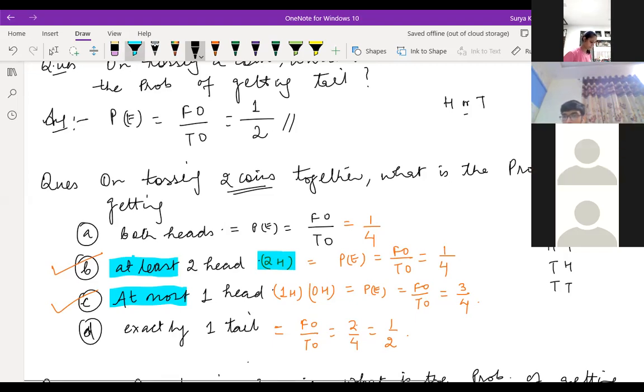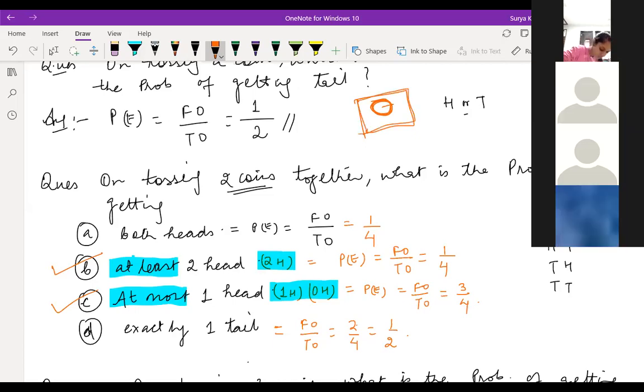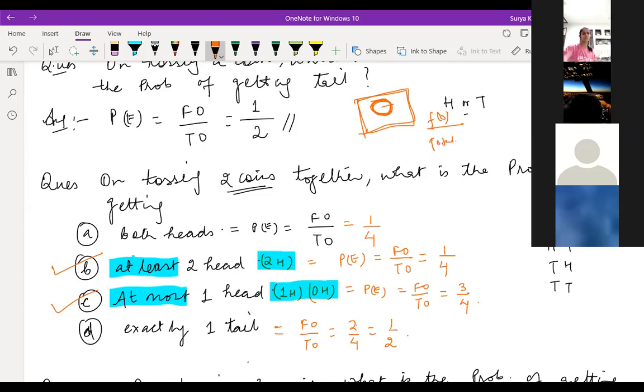Yes, sir. And I had one more doubt. In the first exercise in the chapter, there's a question where there's a rectangle and we have to find the probability that it will land inside the circle with diameter 1. See, the circle part is your favorable, right, Drishi? And this rectangle part is the complete one. So the favorable part is the circle. Area inside the circle is the favorable area, and the total area is your total outcome. So if you find the area of the circle divided by the area of the complete rectangle, that is your answer.